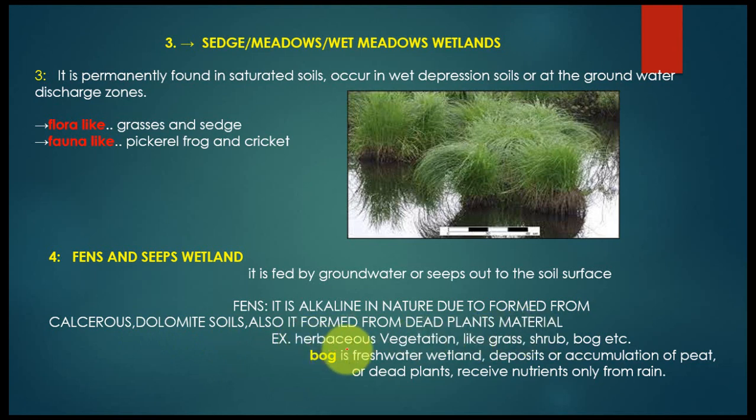Examples are herbaceous vegetation like grass, shrubs, bog, etc. So, sir, ma'am, this type of fen occurs above the water surface because of calcium deposits or dead plants, like this type of vegetation emerges. What is bog sediment? Bog is a freshwater wetland deposit or accumulation of peat or dead plant matter that receives nutrients only from rain.